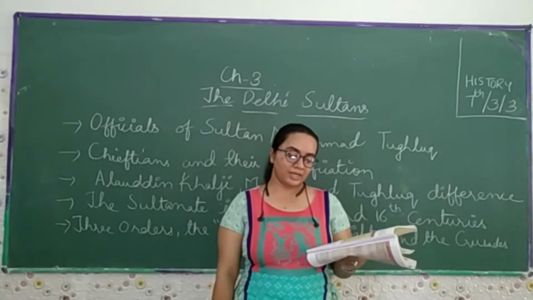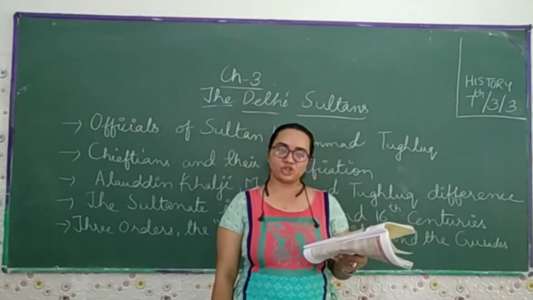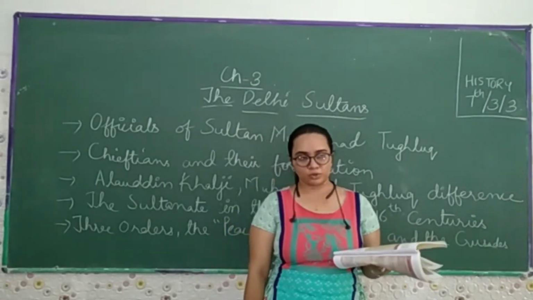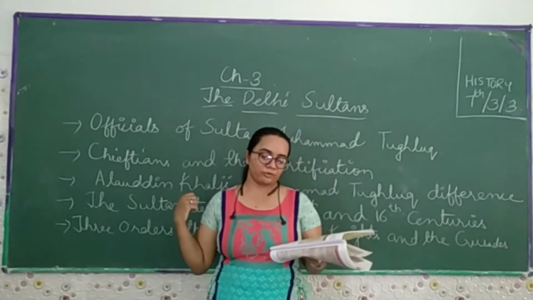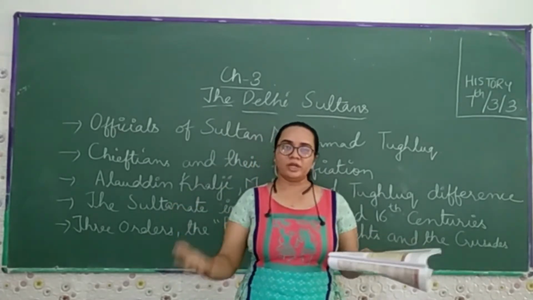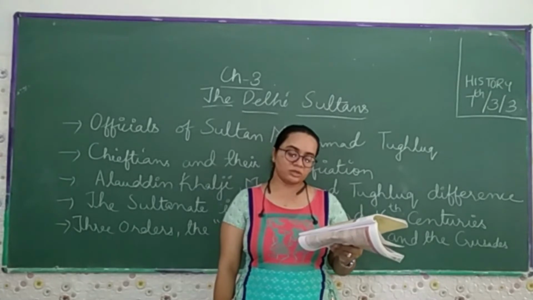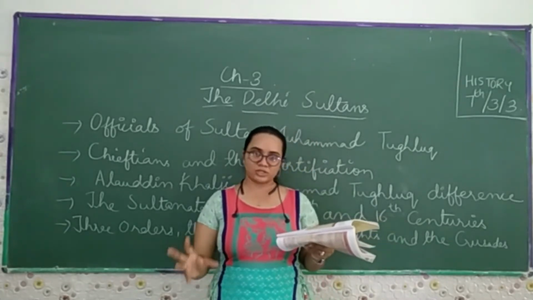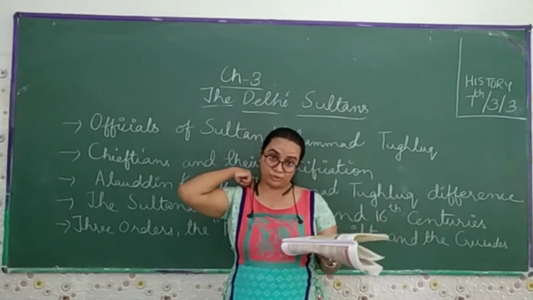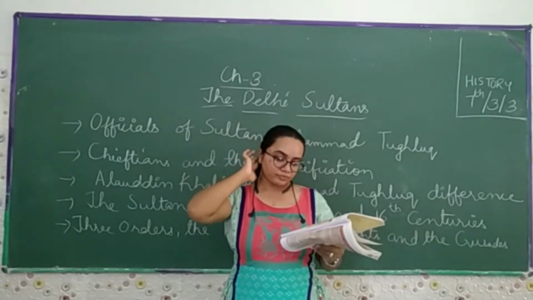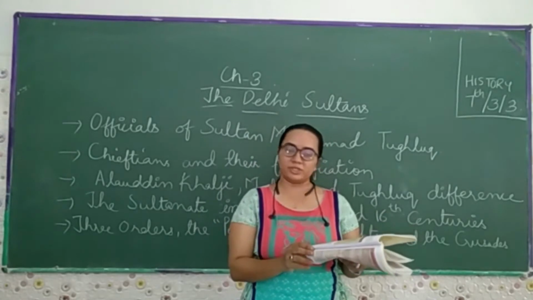Mongol attacks on the Delhi Sultanate increased during the reign of Alauddin Khilji and in the early years of Muhammad Tughlaq. They forced the two rulers to mobilize a large standing army in Delhi, which posed a huge administrative challenge.